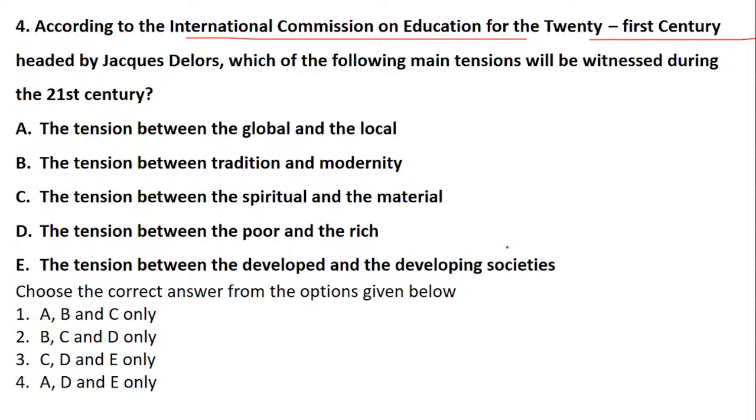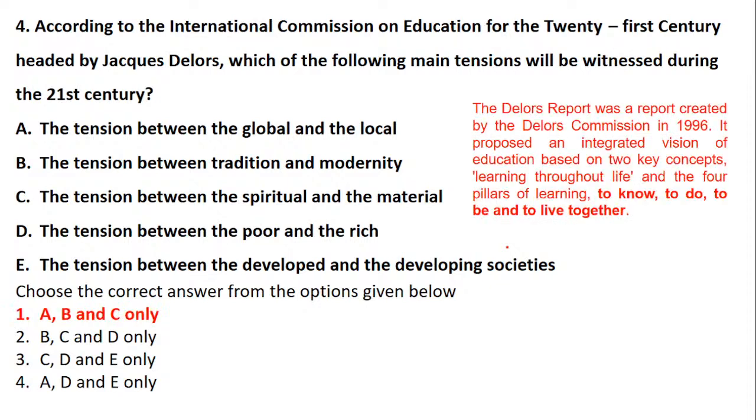So the report which was submitted to the International Commission on Education, headed by Jacques Delors, on the 21st century, basically talks about what tension is mounting. So it is option A, the tension between the global and the local. Local means national. The tension between tradition and modernity, that is Eastern and Western, and the spiritual and the material.